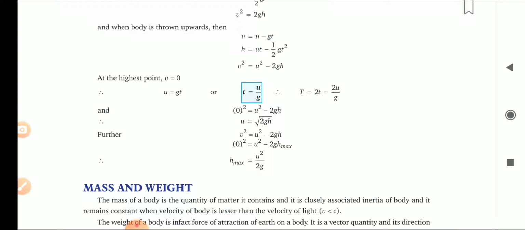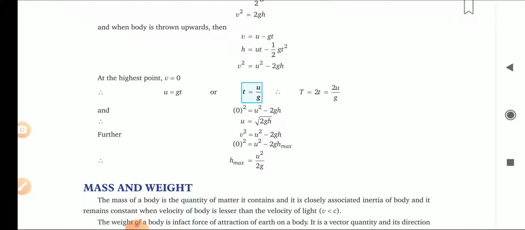In this respective equation, suppose you are throwing from the downside. At the highest point, the body will stop at some particular point, so the final velocity will become 0. So we can write v square equals u square minus 2gh. Since v square equals 0, we can write u square equals 2gh, or u equals under root of 2gh.